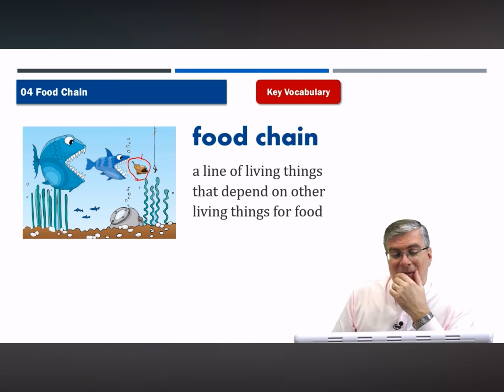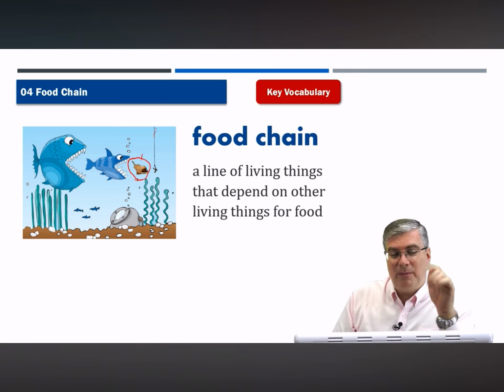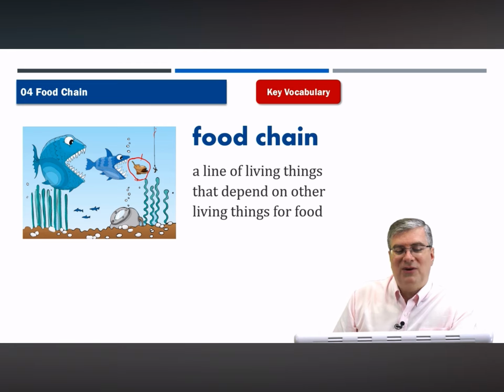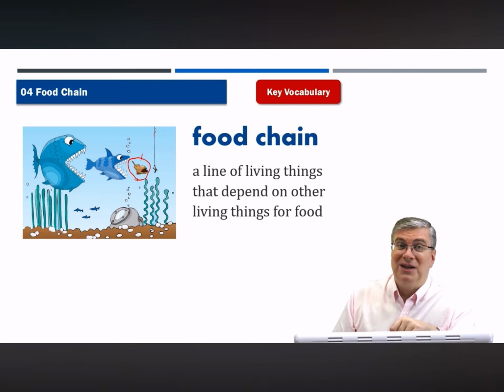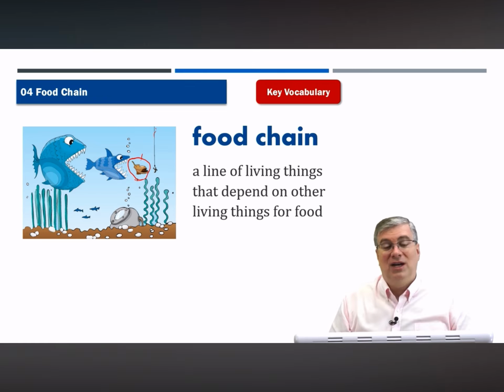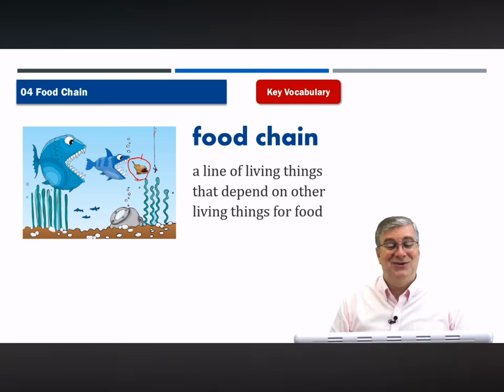And when you think about it, the animal that is on the top of this food chain is not in the picture. What do I mean? Well, here's the hook, right? Somebody put the worm on that hook. So the fish will come and eat that worm. Maybe a bigger fish will come and eat that fish. But who eats the big fish? Well, that's the fisherman. The fisherman is at the top of the food chain because they're hunting the fish, and they're going to catch that fish and have it for dinner. Hopefully they won't eat the boot. Okay, that's just a joke.